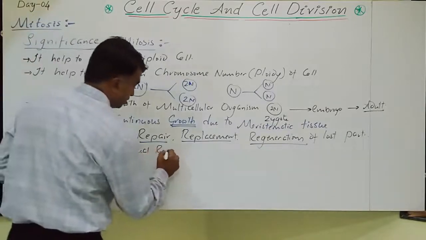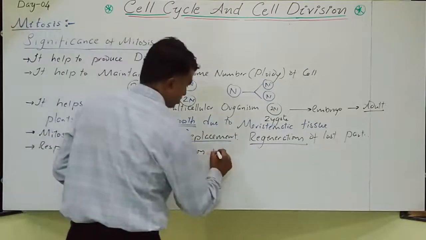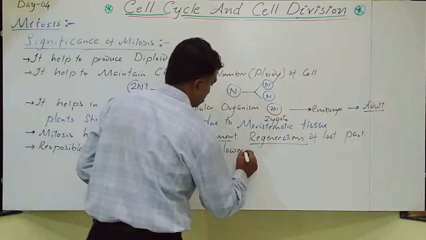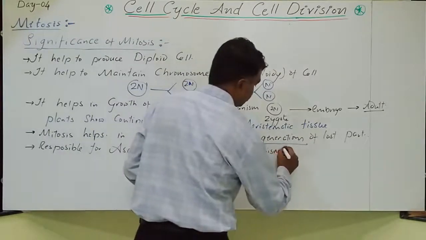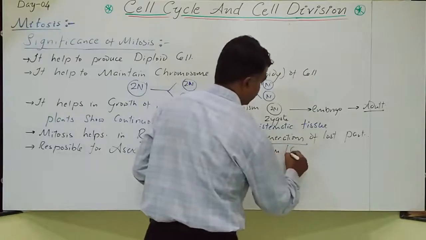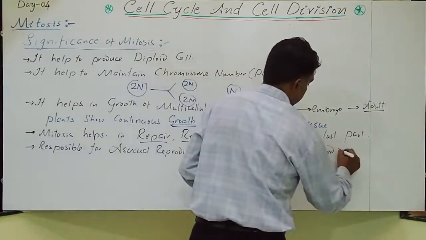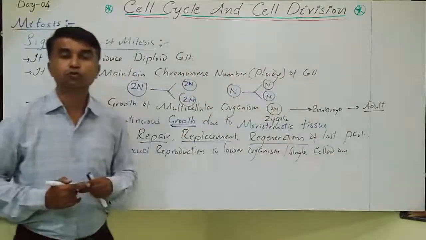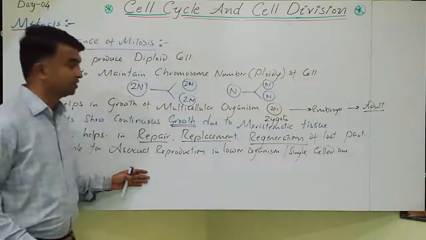asexual reproduction in lower organisms, specifically single cell ones. Take Protista or Monera. So everything is a single cell.